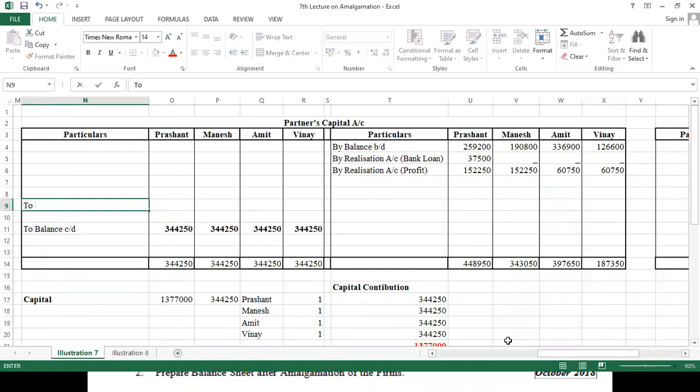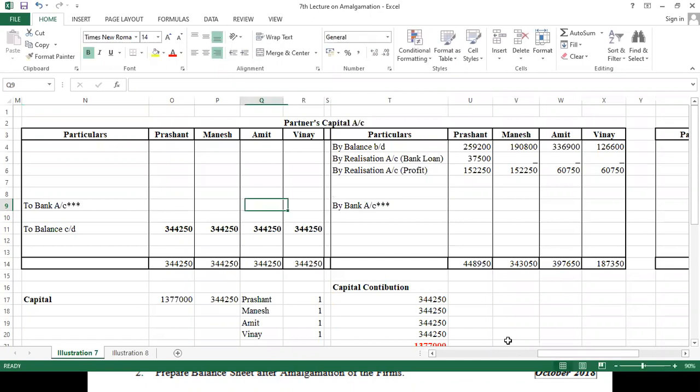So there are some things which are not given in the problem, but we have to read between the lines. To bank account, I'm putting a star mark here. Similarly here we have to write by bank account, and we have to put a star mark here. So let's see, first of all, which side is heavy? That side is heavy. So here the difference will come, this particular amount minus this. Okay, this amount. So we got 1,04,700 to be given to Prashant. Okay, so what will come here, beta? Cash. Here that side is heavy, so here will come this particular amount minus this minus this. So we got 1 lakh 1,200.